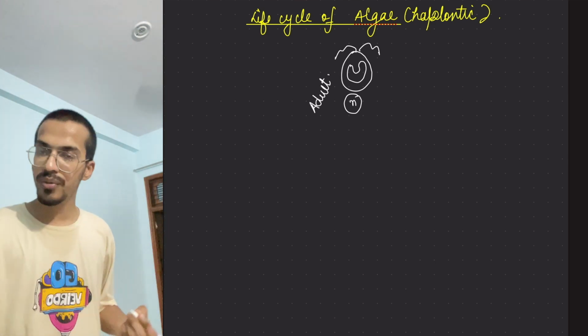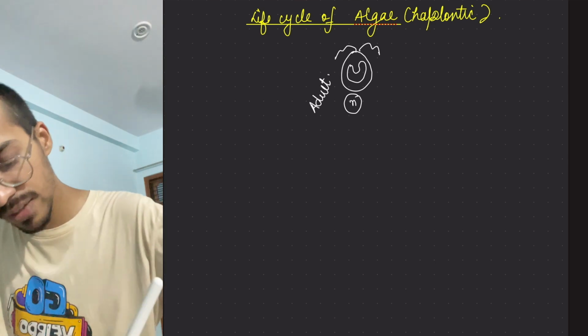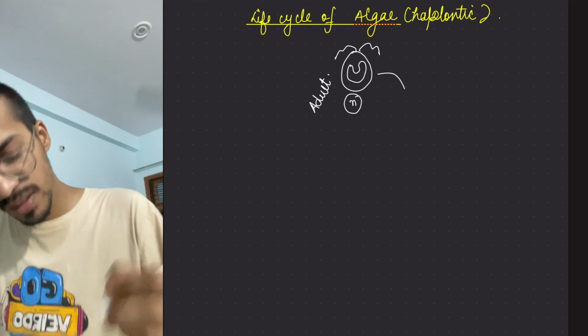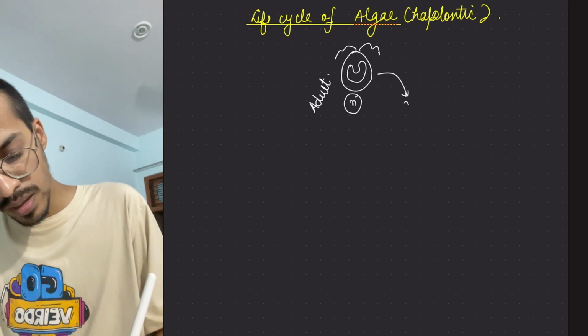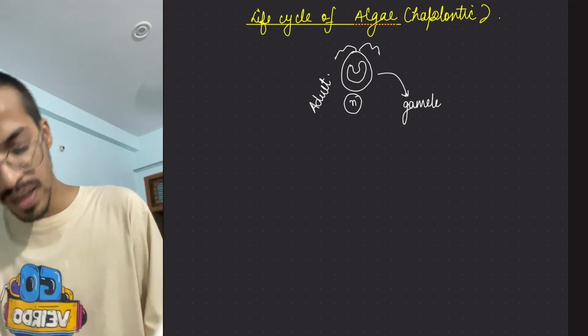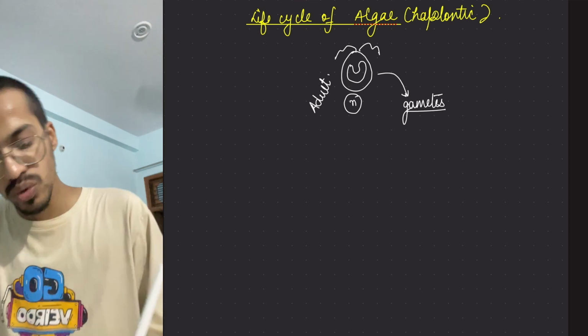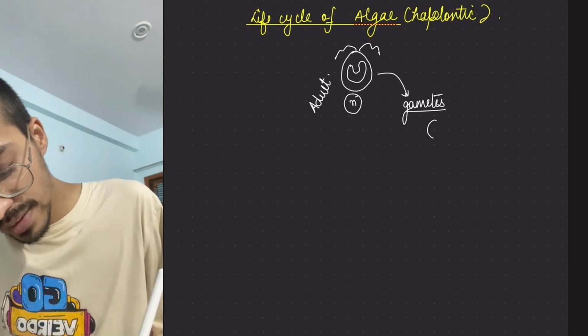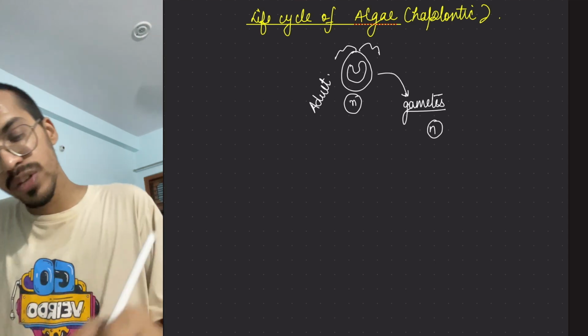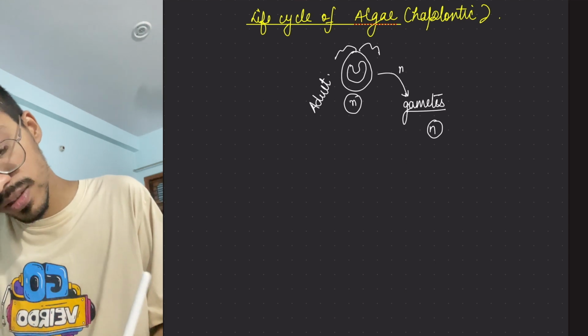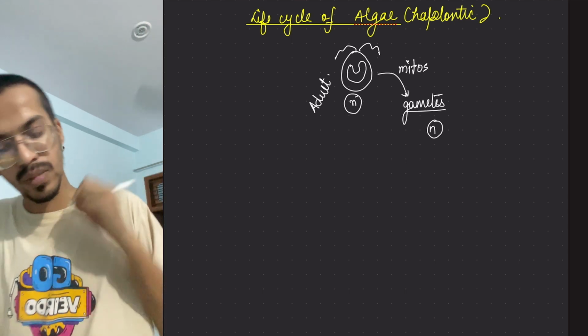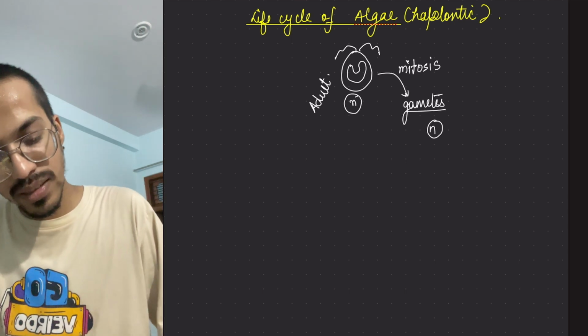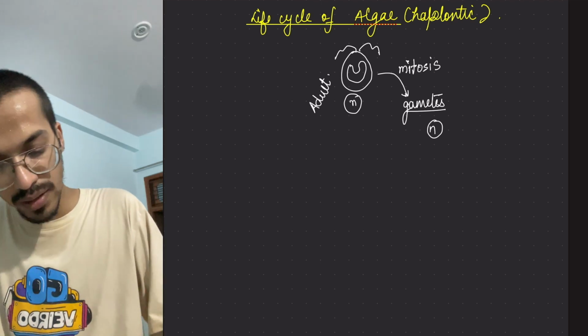Now what will happen when it has to make gametes? Gametes are always haploid, so it has to make a similar n, and it does this with the help of mitosis. Similarly, another gamete from another partner will come.